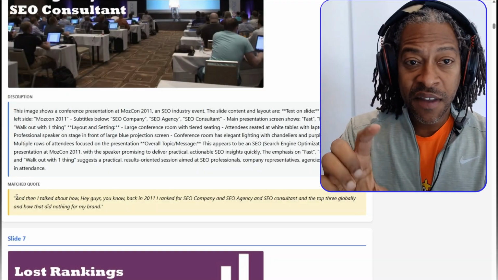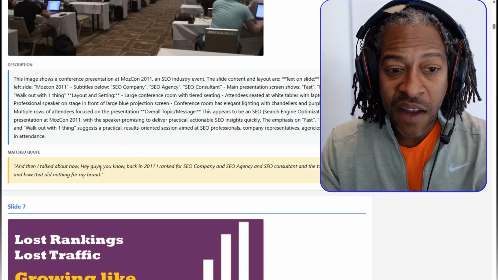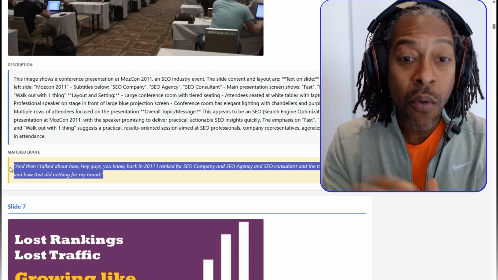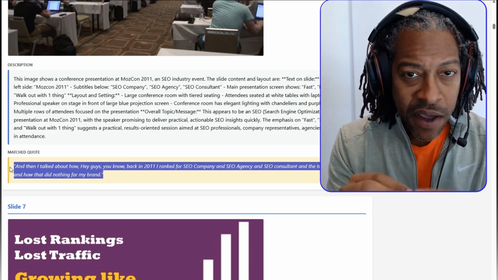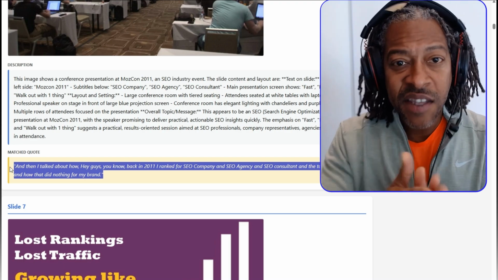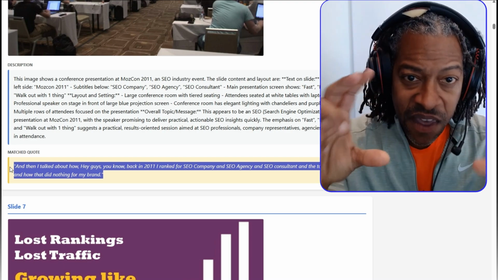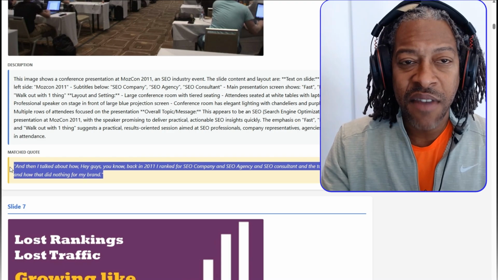Now what it's doing is it's looking at the slide using its vision AI, and then it's going through my entire transcript and giving the quote that I gave at the time. So now I can start to understand, what did I say when I showed that slide? So then I can see how I've gotten better, hopefully not worse. And it's giving me the image, what I said, and the exact quote.